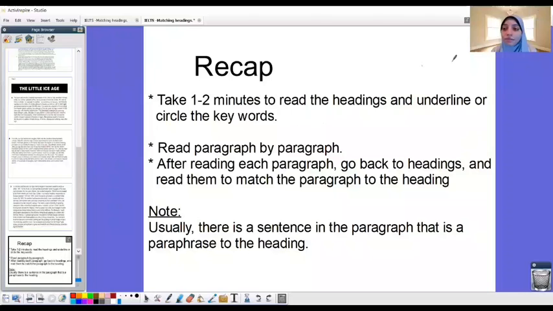It's not a must to be the first sentence in the paragraph. So take a minute or two to read the headings and underline or circle the keywords. Read paragraph by paragraph. And after reading each paragraph, go back to the headings and read all of them again to match the correct paragraph to the correct heading. Usually, there is a sentence in the paragraph that is a paraphrase to the heading.